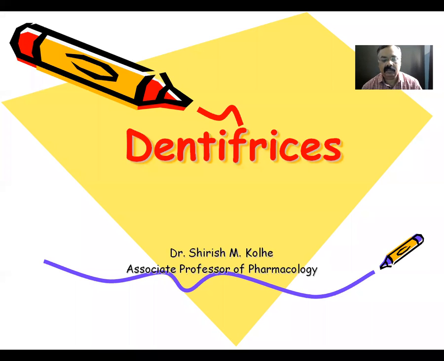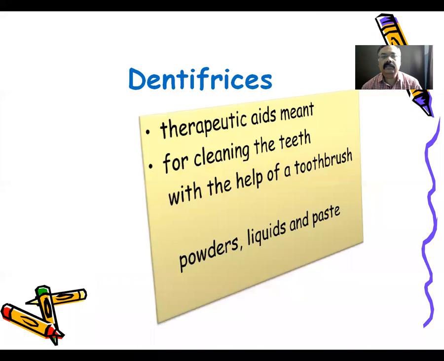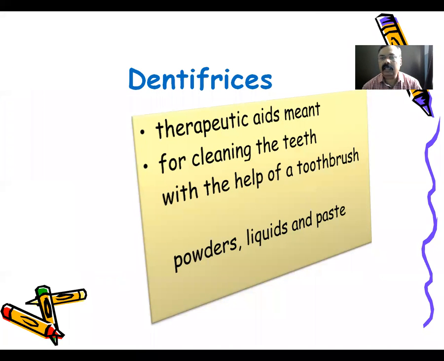Dentifrices, what are dentifrices? These are therapeutic aids meant for cleaning the teeth with the help of a toothbrush. They are available in the form of powders, liquids, as well as paste, for example toothpaste or tooth powders. All these dentifrices are prepared in the form of bulk powders. Generally, they contain soap or detergent as well as some mild abrasives and some anti-carcinogenic agents.